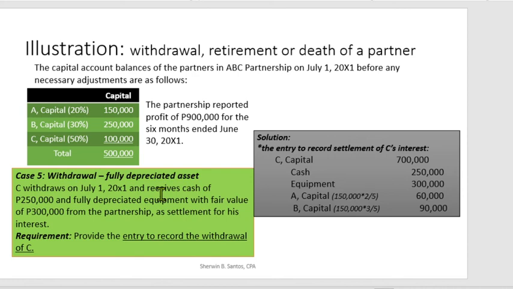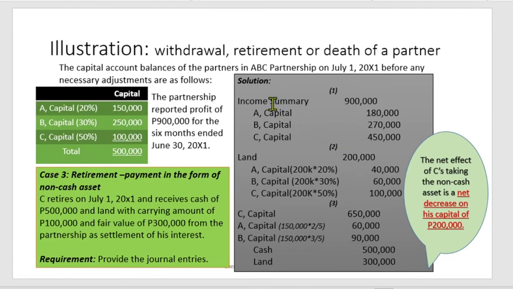So, now, kung i-withdraw na yan, what to do? So, 100,000 ang capital ni C plus, let's go back to some items, plus yung profit na yan na 450, that is 550,000.